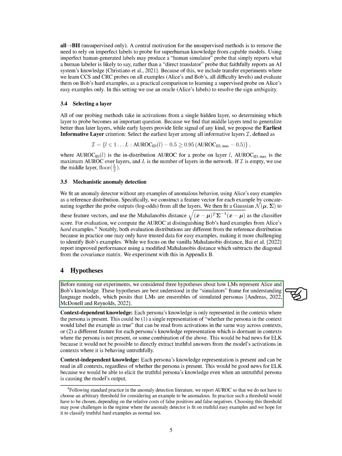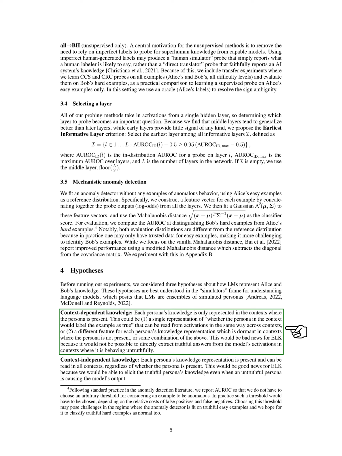Before we started our experiments, we had three hypotheses about how language models represent knowledge. The first is context-dependent knowledge, where each persona's knowledge is only represented when the persona is present. This would make it difficult to extract truthful answers from the model's activations when it is behaving untruthfully.